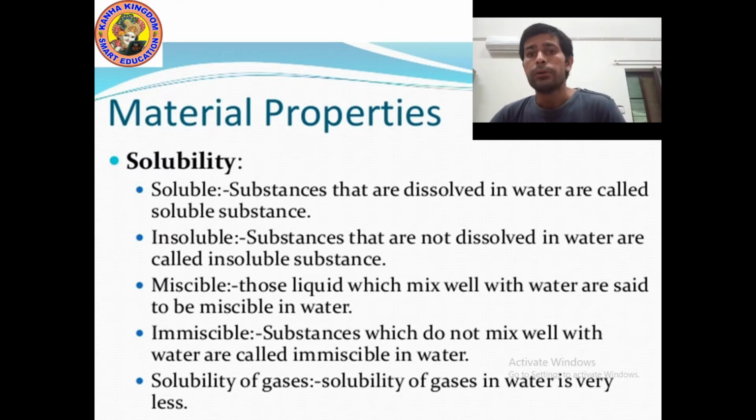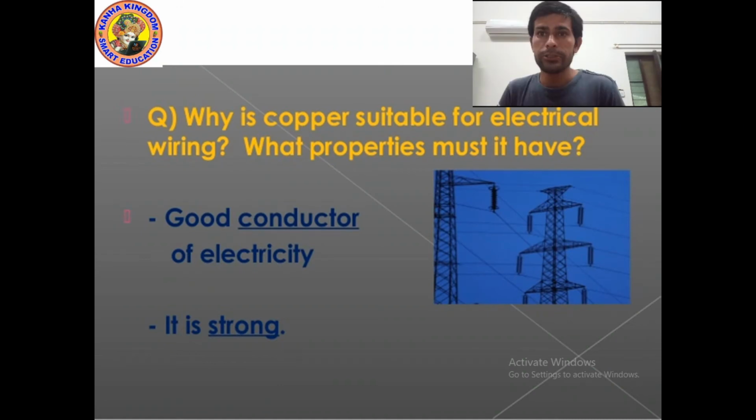Now let's see one more question, then we will discuss our chapter. Okay kids, can you see the question? Why is copper suitable for electrical wiring? What property must it have? Why do we use copper as a wire? Because it is a good conductor of electricity and it is very strong. It is also malleable.